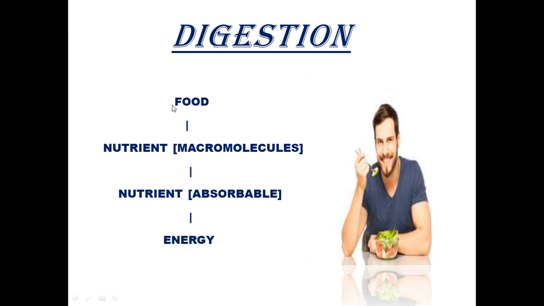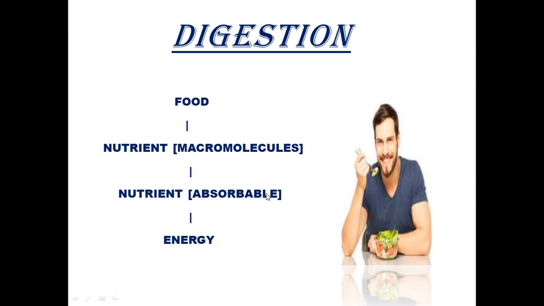When we eat food, we know that food contains nutrients, and nutrients are in the form of macromolecules, that is, they are in their bigger form. Food contains carbohydrates, vitamins, proteins, fats, minerals, which are nothing but the nutrients. But they are found in big form in foods, so they should be digested by our body for the production of energy. The change of these macromolecules into their absorbable form is digestion.